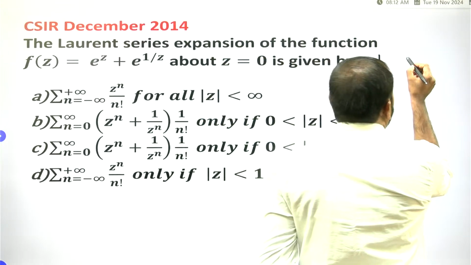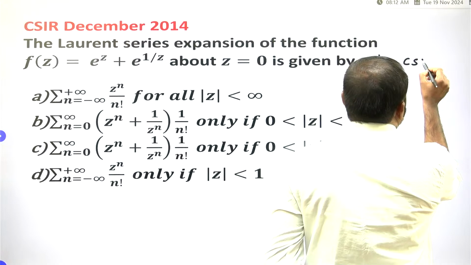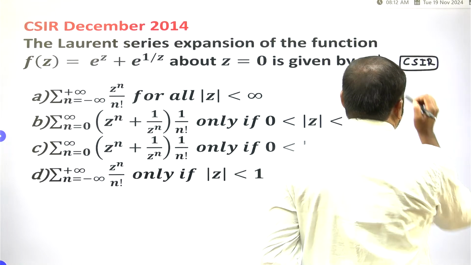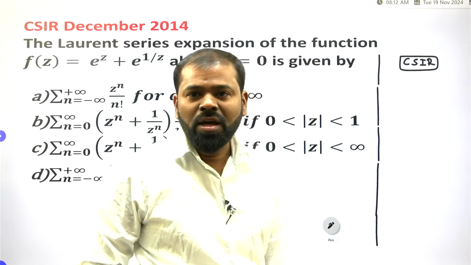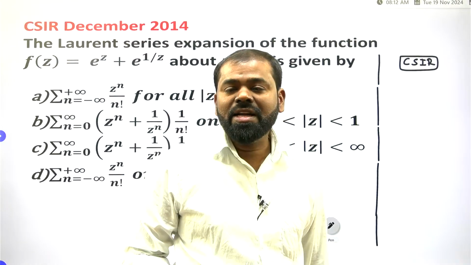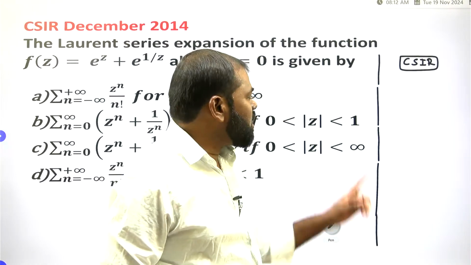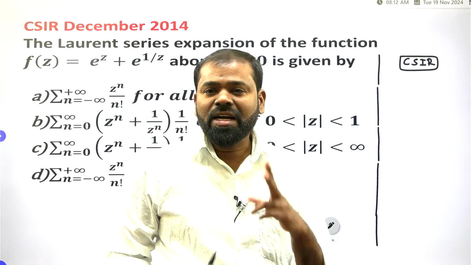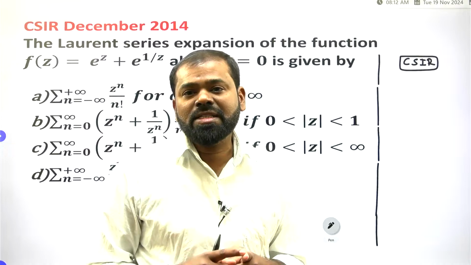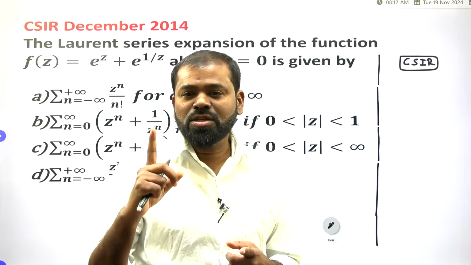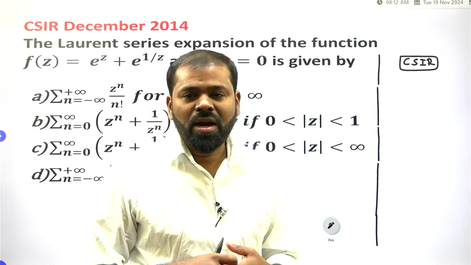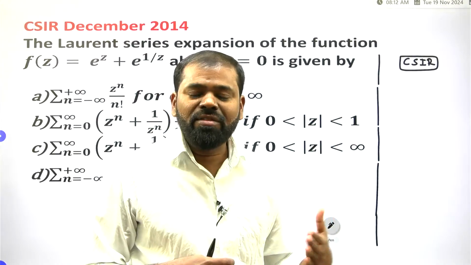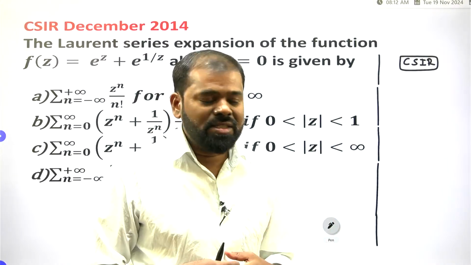CSIR is the Council of Scientific and Industrial Research. This is a public sector undertaking under the DST, the Ministry of the Department of Science and Technology, right? These people conduct the exam two times every year, in June and December. After Corona some mismatch came, but even so they conduct the exam twice every year.